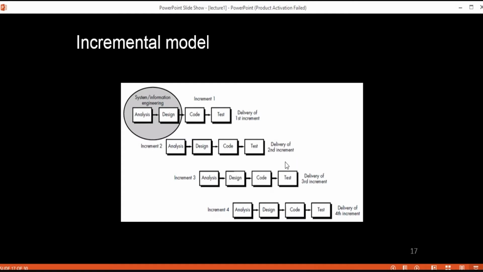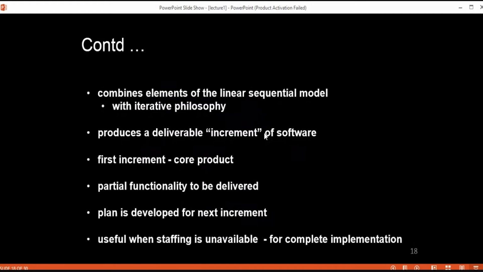In the second iteration. Then any additional functionalities, like page layout capabilities, we are going to deliver in the third increment, in the third release. So in each and every release we are going to deliver some functionality to our customer. In that scenario this incremental model is used. Whenever we use this incremental model, the first increment, or the first release, is our core product.